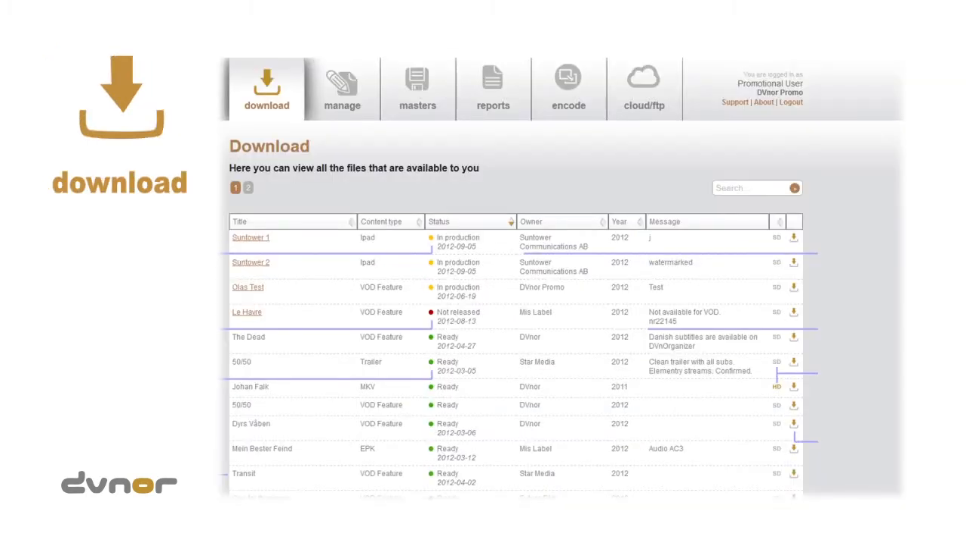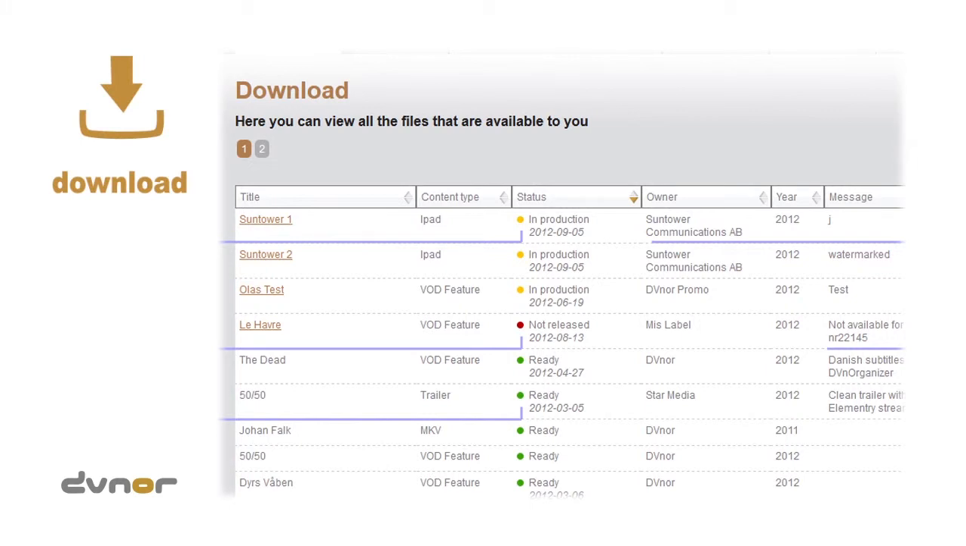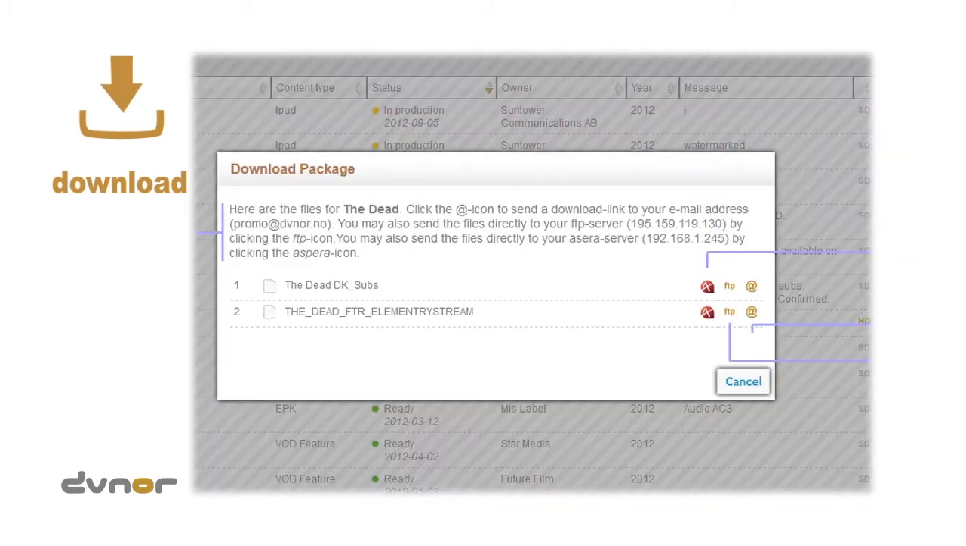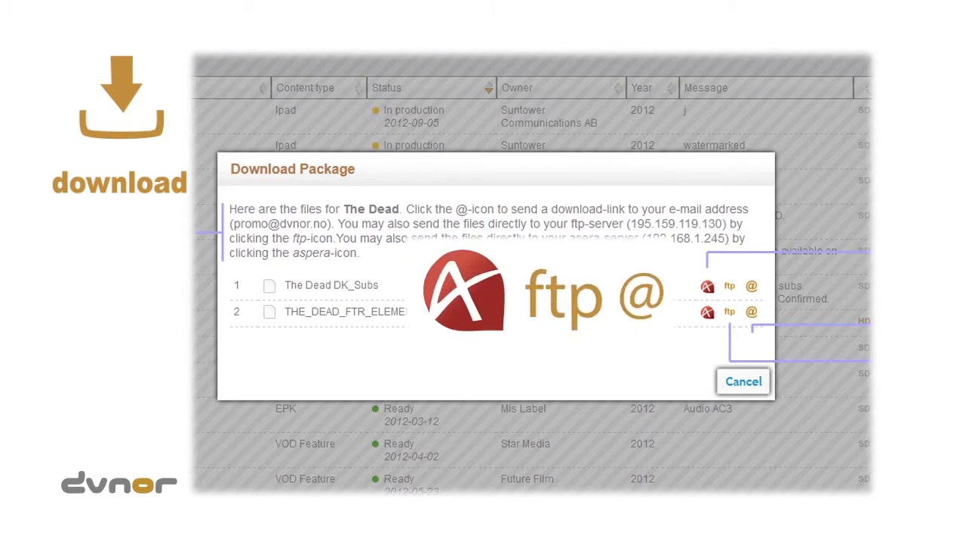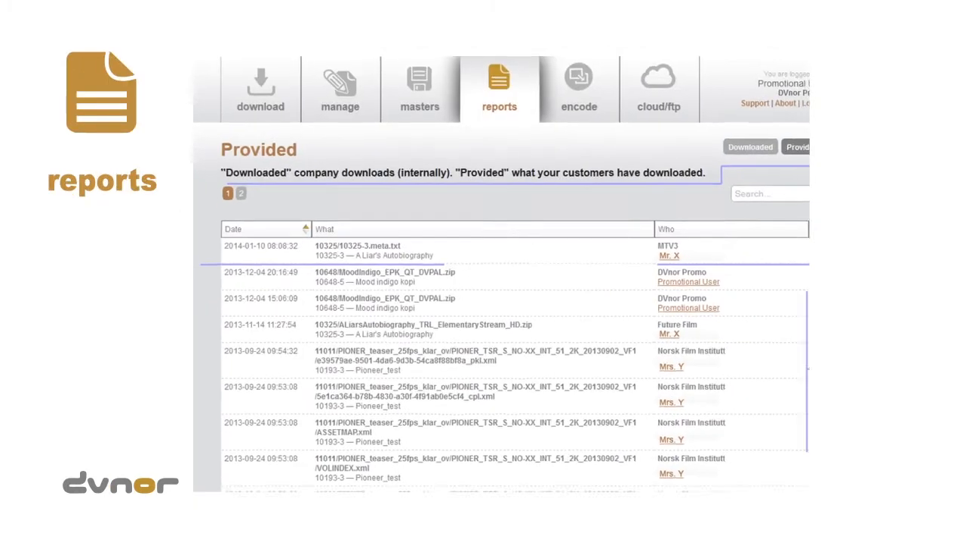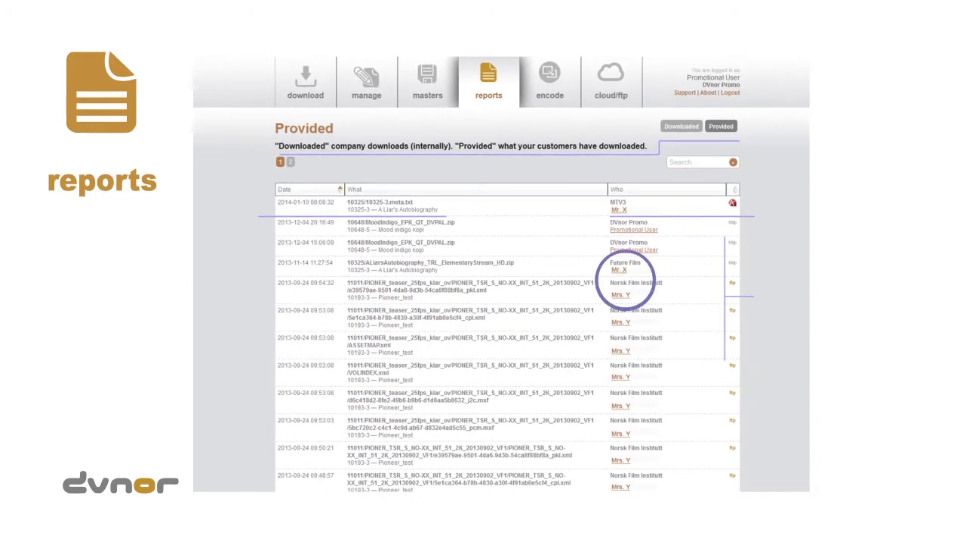This is the site from where the enabled customers can download material. When the status is set to ready, these packages can be downloaded by the owner's customers. The downloader chooses the protocol best suited for the download. FTP or Aspera is only optional if the downloader is registered with a server. Administrator, owner and downloader will all get reports on all actions done by the downloader.